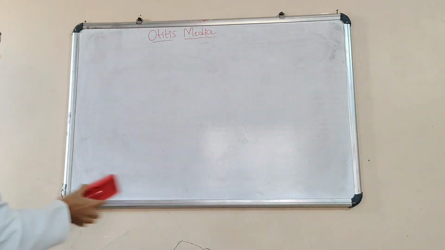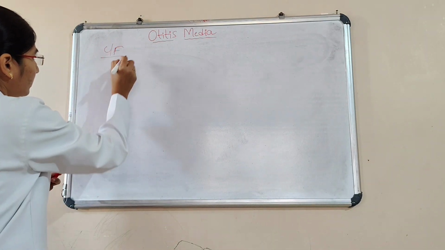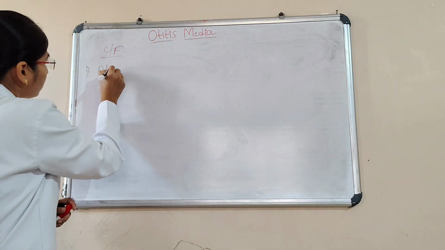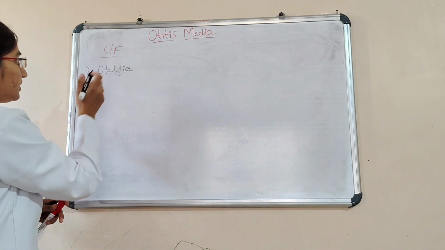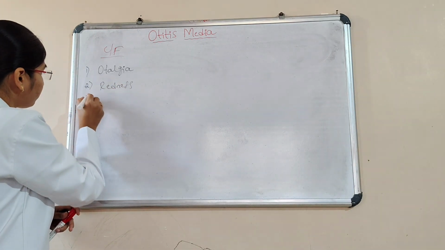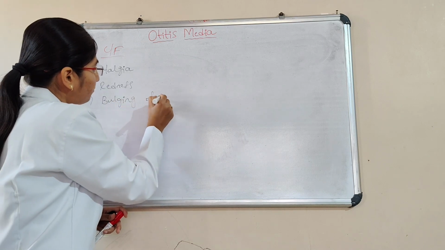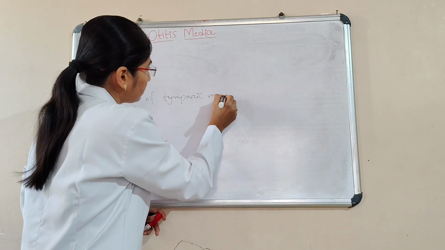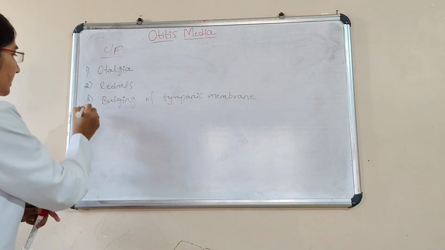Next we will see the signs and symptoms, that is, clinical features. Here, otalgia. Otalgia is nothing but ear ache, pain in the ear. And then redness of the ear. And then bulging of the tympanic membrane. These are the possible signs.